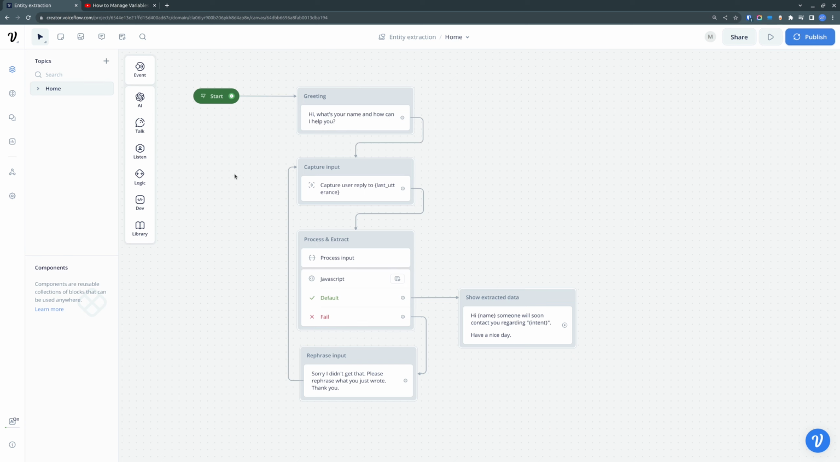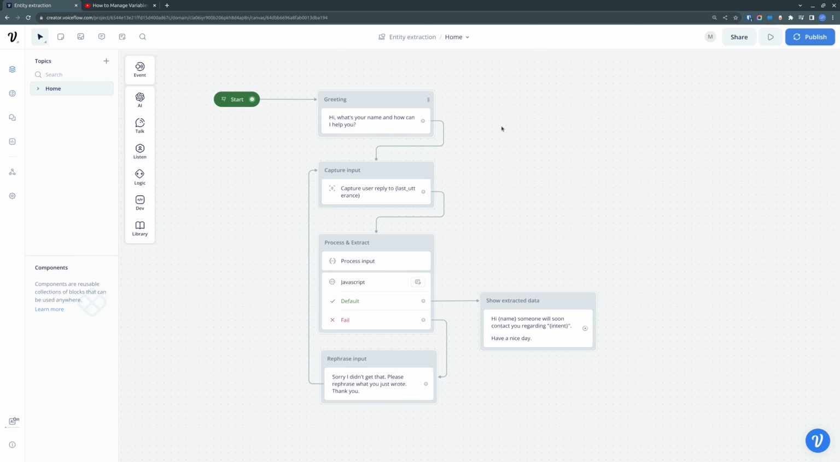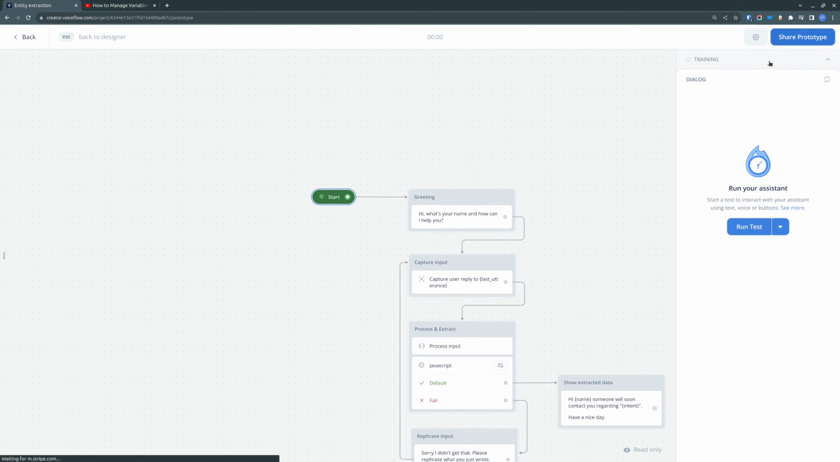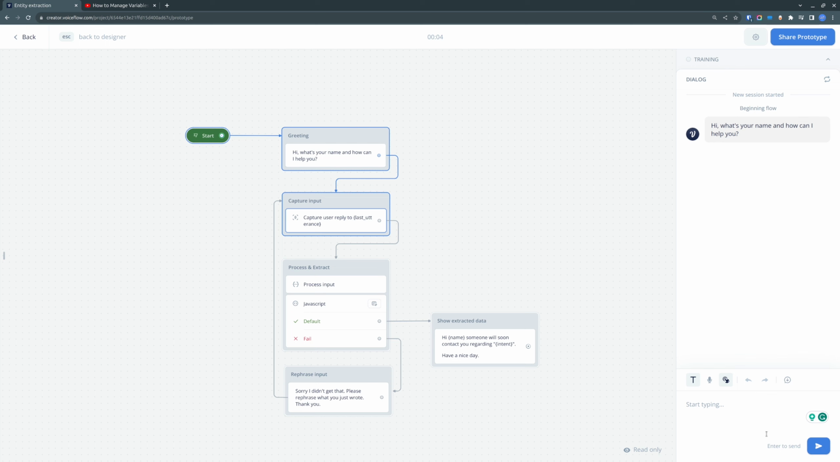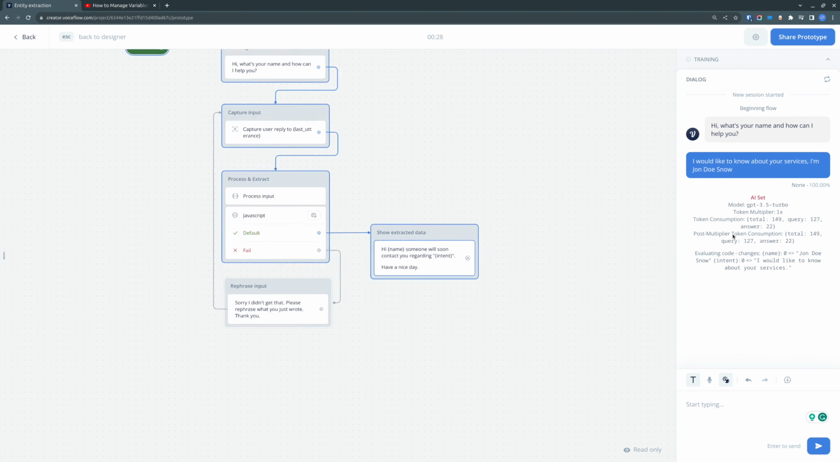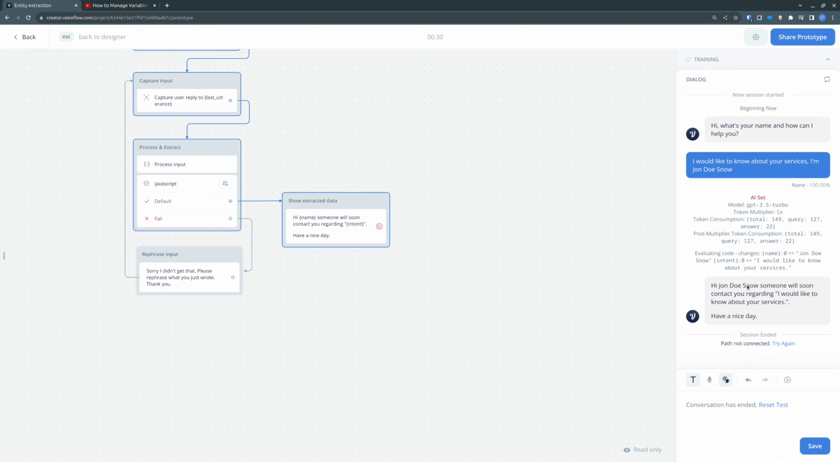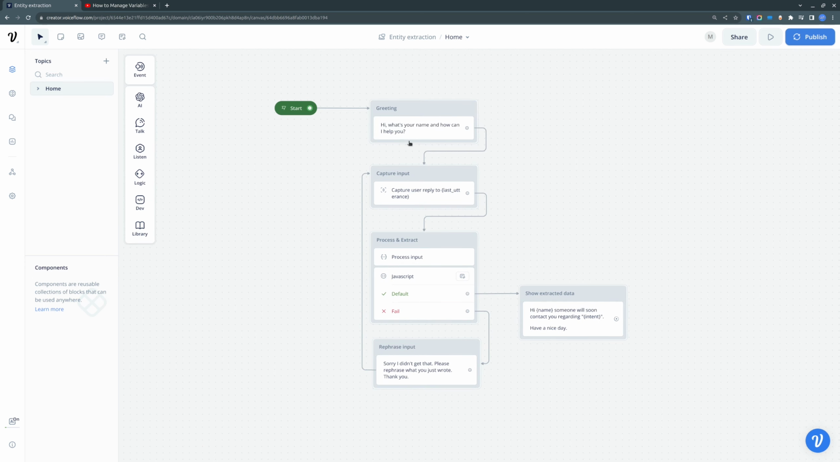And I knew that it's possible to do that with large language models, but I haven't actually done that, and I tried to do this functionality, and it seems fairly simple to do. So we can run this test and we'll see how it works. As you see, our chatbot was able to extract the name, and I would like to know about your service, that was his intention. We can look at how this bot is built.